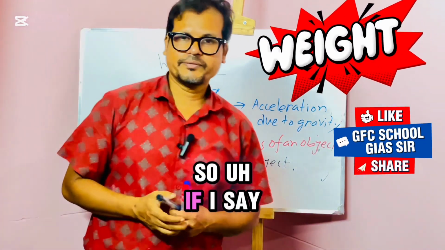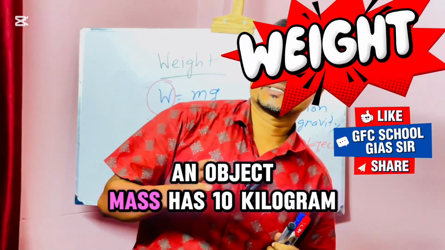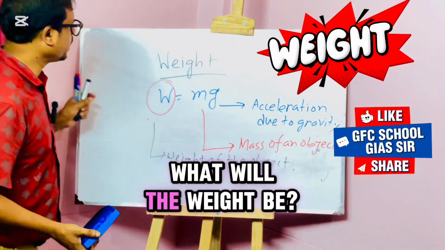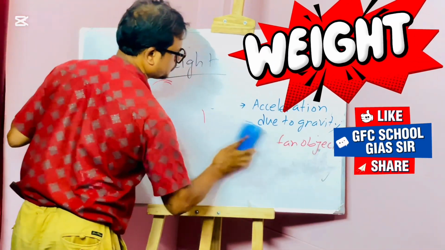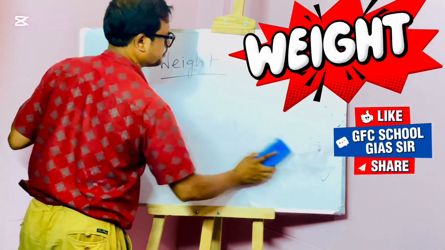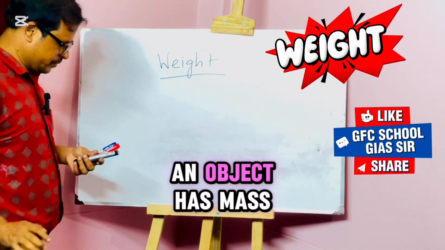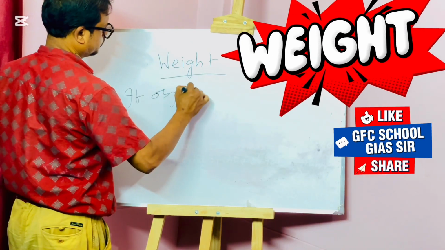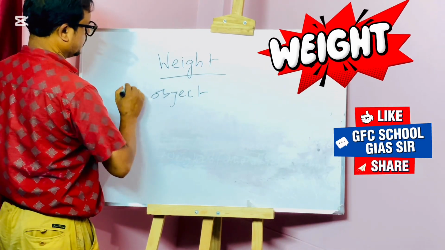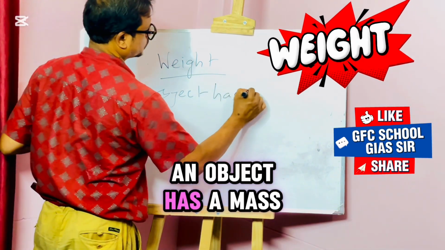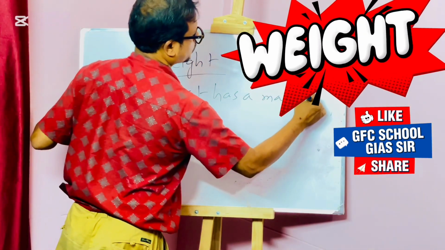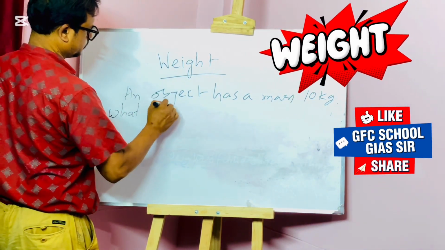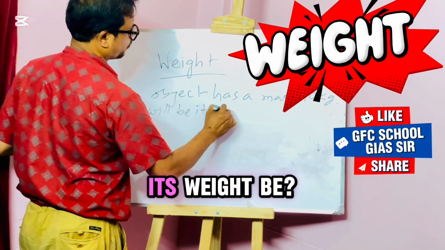So, if I say an object has a mass of 10 kg, what will be its weight?